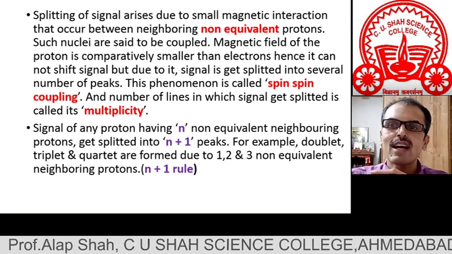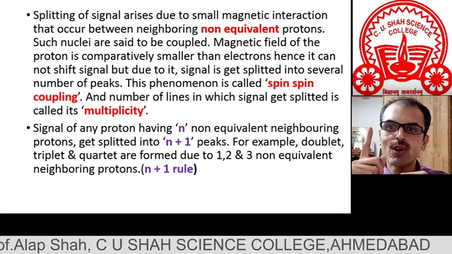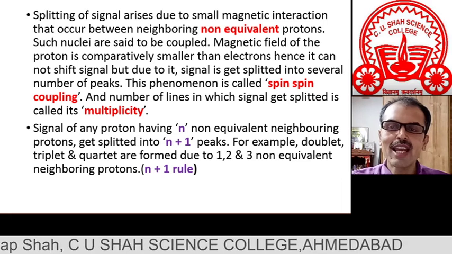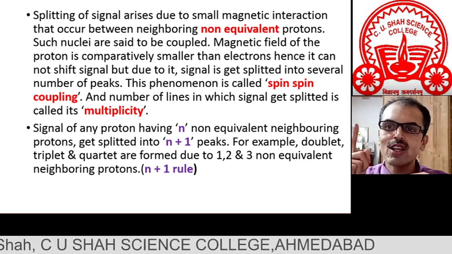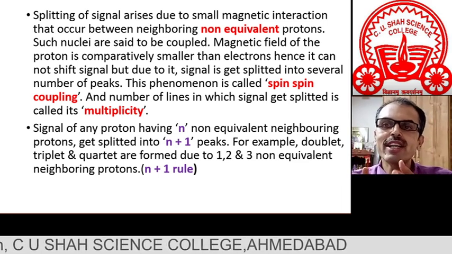So any proton having only one neighboring proton, n is 1. So what is n plus 1? N plus 1 is 2. So any proton having only one neighboring non-equivalent proton, its own signal will split into two lines.